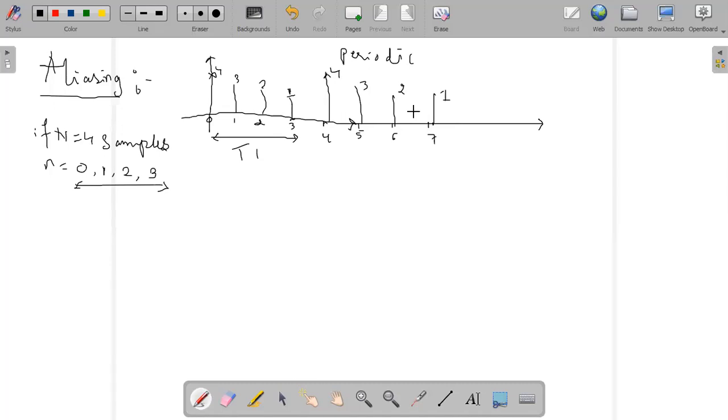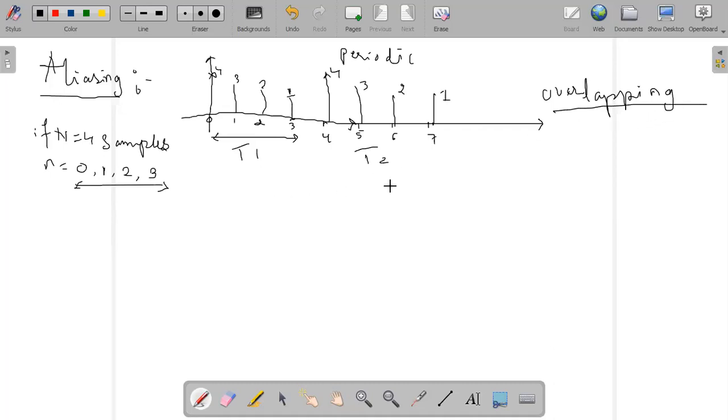Therefore, the concept of aliasing says that if I have a signal which is a periodic signal, repeating at each interval of time t, at time t, at time t2, if the samples are the same, then we say that the signals are sampled at 4 samples and they are not aliased. The meaning of aliasing is nothing but overlapping. If the signals overlap, we call it aliasing, an overlapping mechanism.